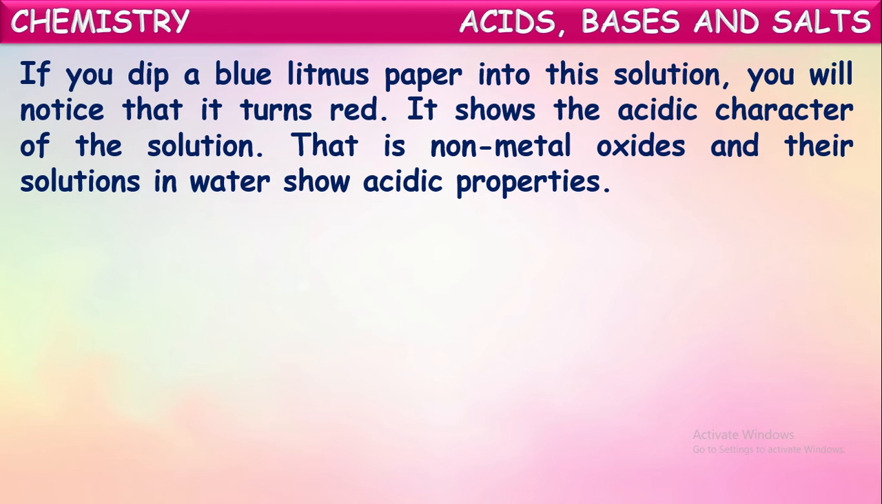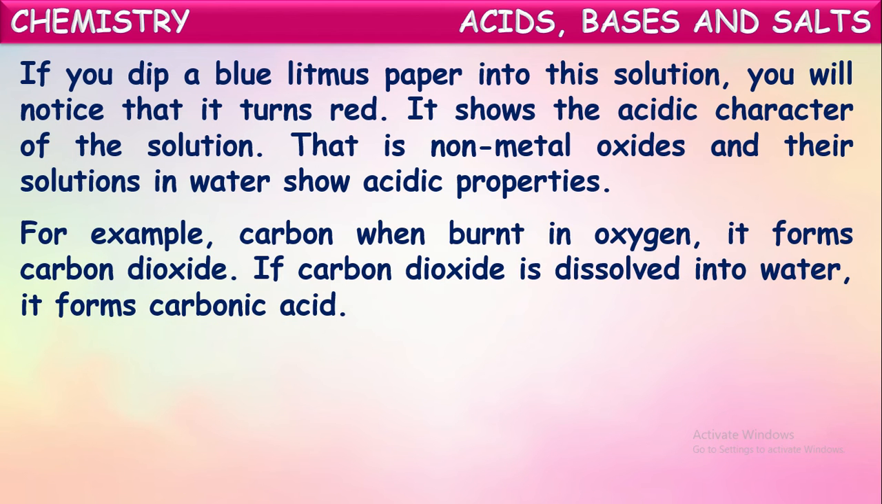If you dip a blue litmus paper into this solution, what is that solution? A non-metallic oxide dissolved in water, so a solution is formed. If you dip a blue litmus paper into this solution, we observe that the litmus paper turns red. It shows the acidic character of that solution. That is, non-metallic oxides and their solutions in water show acidic properties.